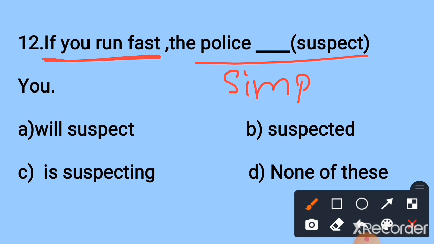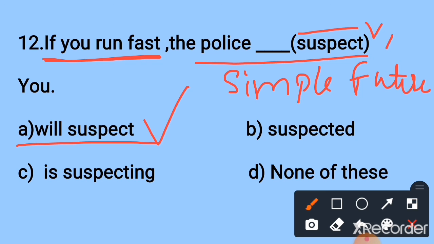Simple future means we have to write verb 1 and we have to use helping verbs will or shall. Which one is the correct answer? Option A is the correct answer. Will suspect. The police will suspect you.